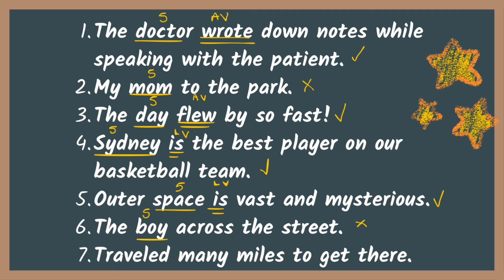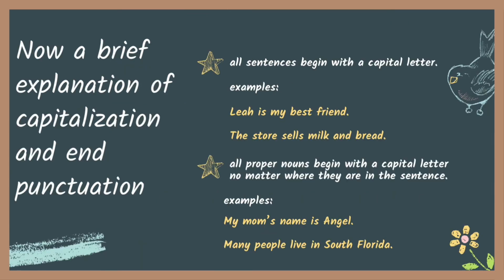7 says, traveled many miles to get there. Well, I know the action is traveled, so that's a verb, but I don't have a subject that did the verb. And as we know, we need a subject and we need a verb. So this is not going to be a complete sentence. Check and see if you got all of these correct, and if you did, awesome job.